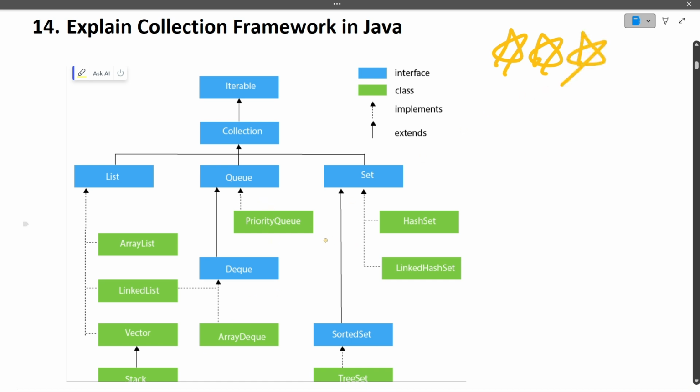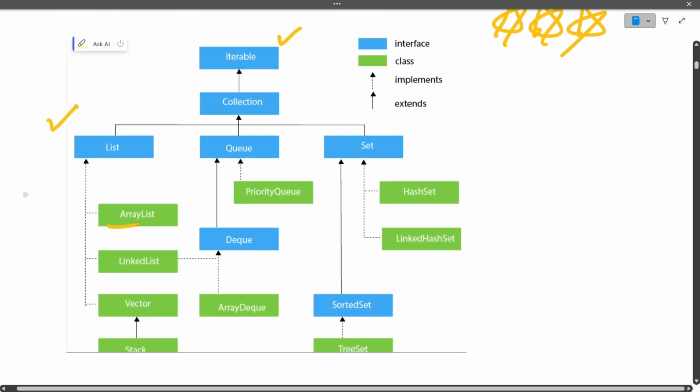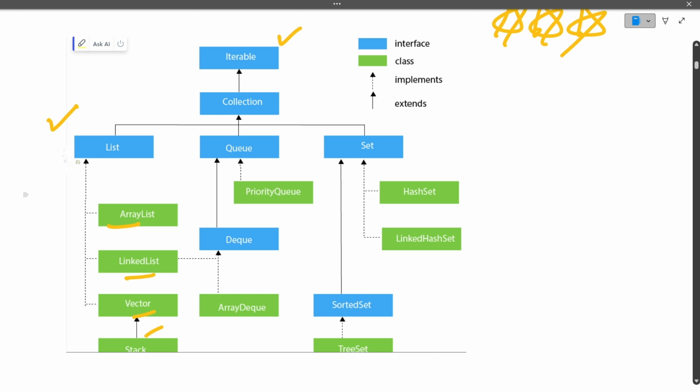Okay. So see, all the blue ones are interfaces, all the green ones are classes. So we know that a class implements interfaces. So list is an interface which is implemented by array list, linked list, vector, stack. So all these classes implement list, and all the methods that are present in the list are overridden, implemented in this array list.